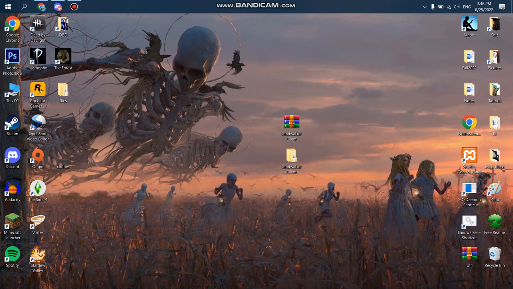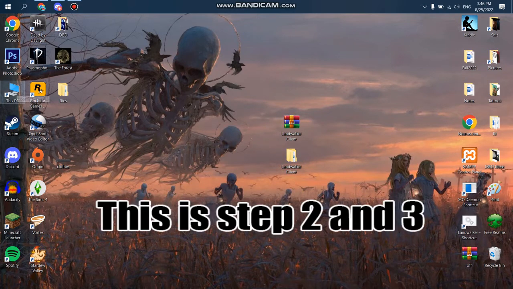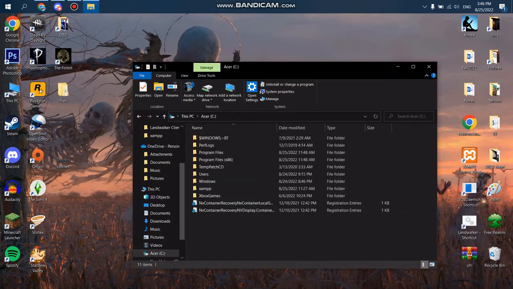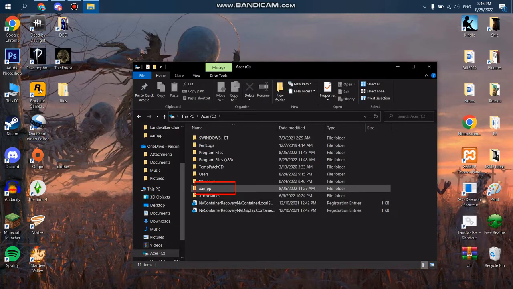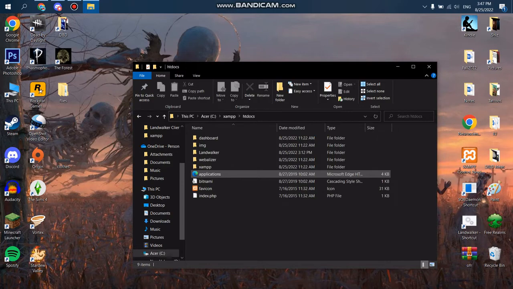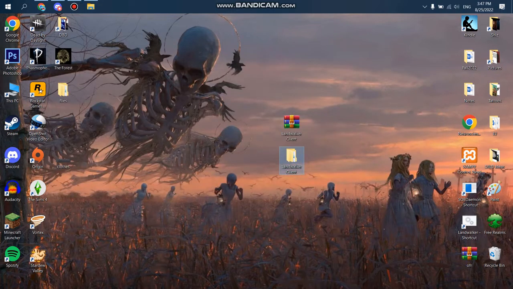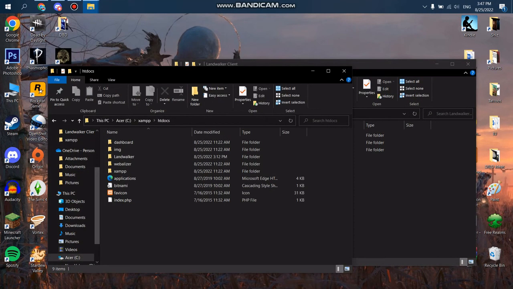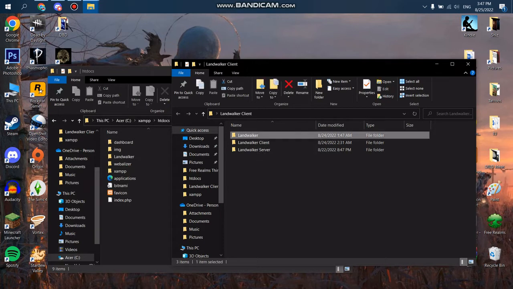Now that you have your file, first you want to go to your PC, to your C drive, and then your file for the program you just downloaded, XAMPP. Go in there and find htdocs, and you won't have the Landwalker folder in there already. What you're going to do is go into your Landwalker client folder, take that folder that's just named Landwalker, and drag it into htdocs. Just drag it in there and drop it.